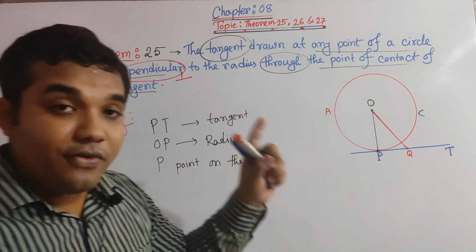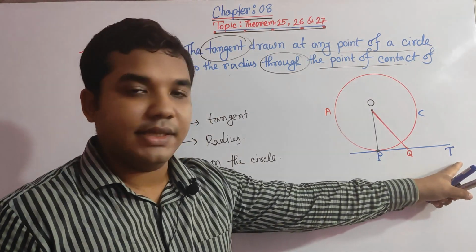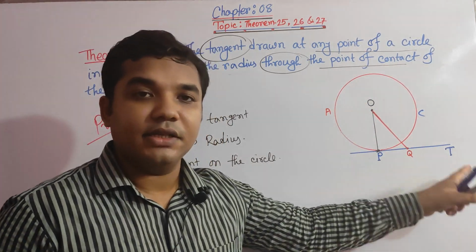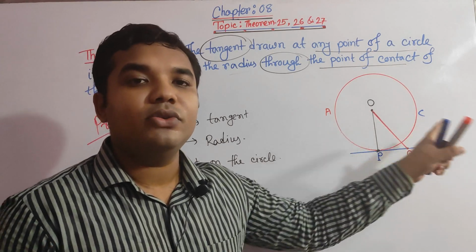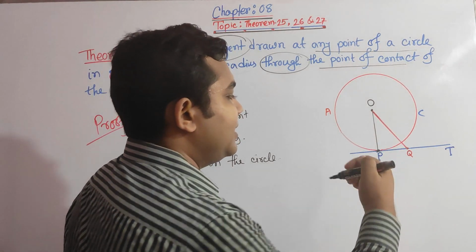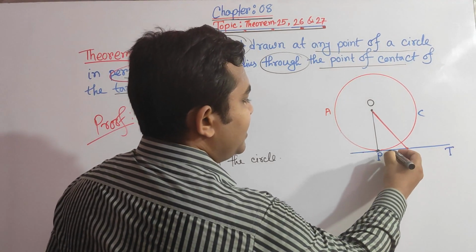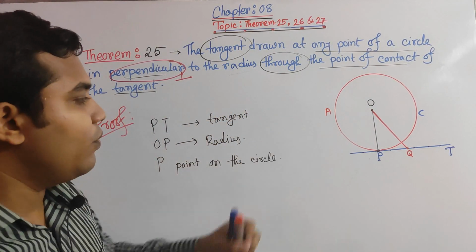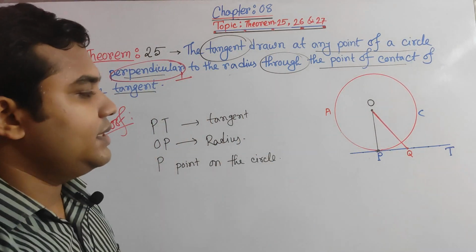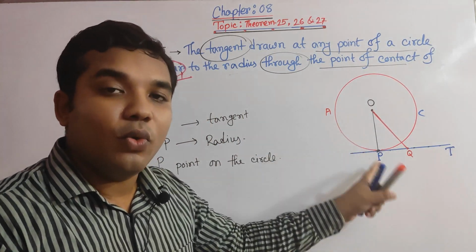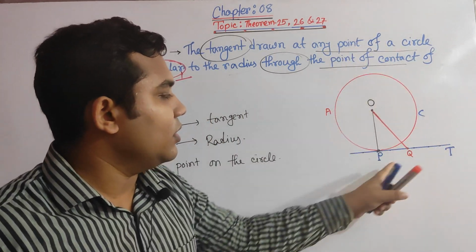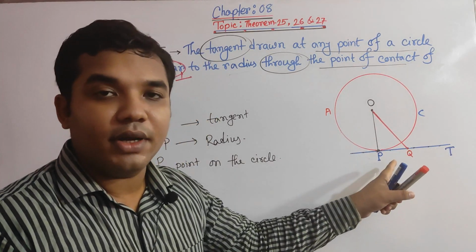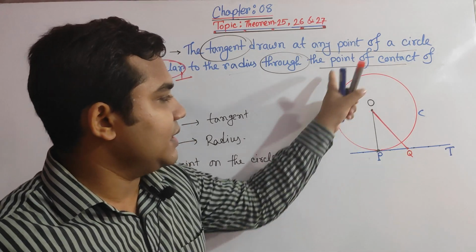Okay, and every point Q on the tangent must lie outside the circle. That means if we take any point on PT, all should lie outside the circle. Only one point, P, actually lies on the tangent, and also it is the point of contact because it is also a part of the circle.